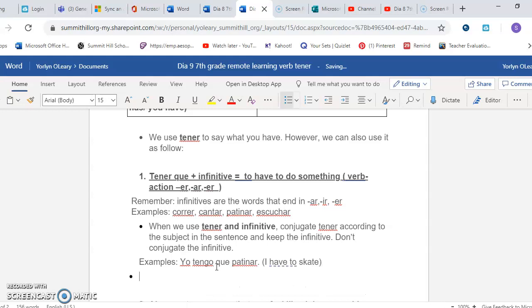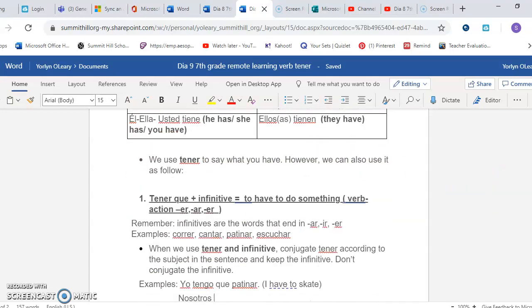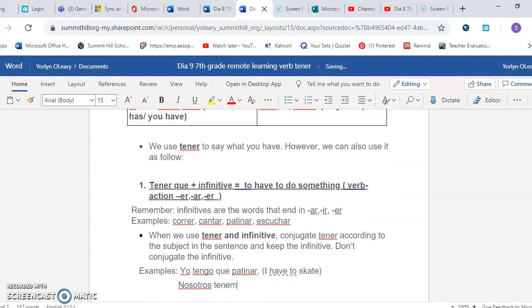Another example that I could use with a different pronoun. Let's use nosotros. So if I use nosotros, I'm going to have the verb to have, and then I look on my chart, and for nosotros, it should be tenemos. So you put nosotros tenemos que, and let's use to sing, cantar. So once again, we are not conjugating the verb ending in AR. So that means we have to sing.